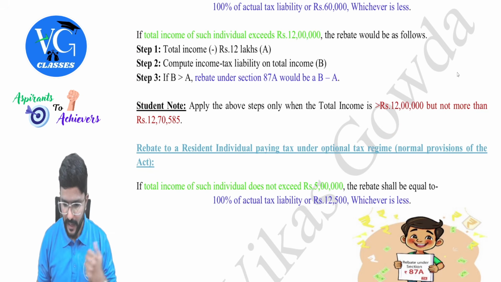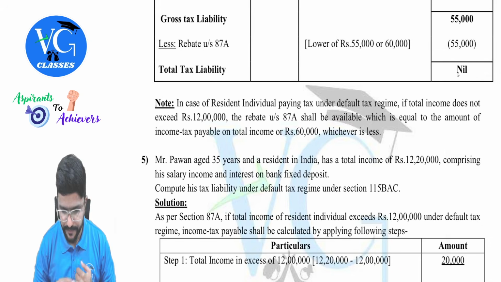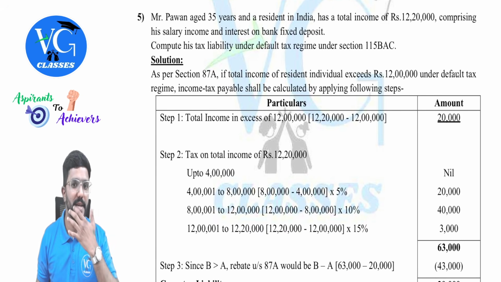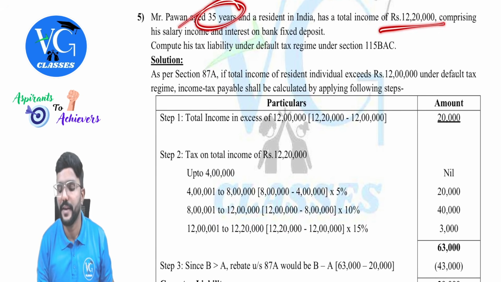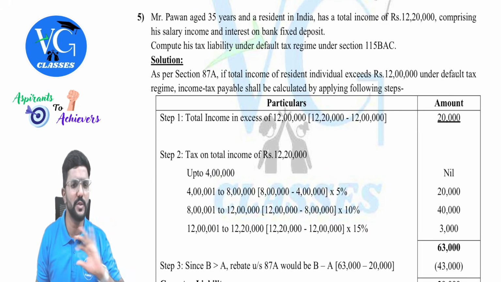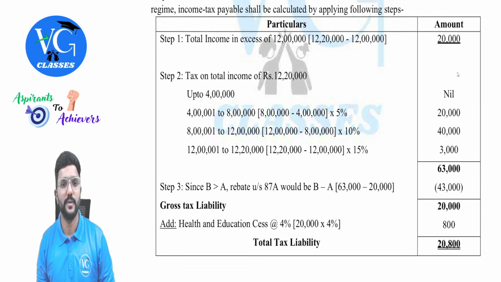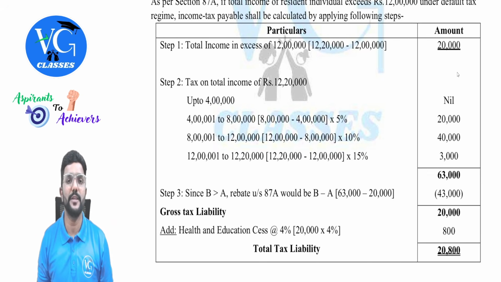Clear? Yes, sir. I have one question on this. Pawan is a resident aged 35 years, having a total income of 12 lakh 20,000, which includes only normal income, and is following the default regime. So what should we do? Can we check the rebate by applying the following steps?